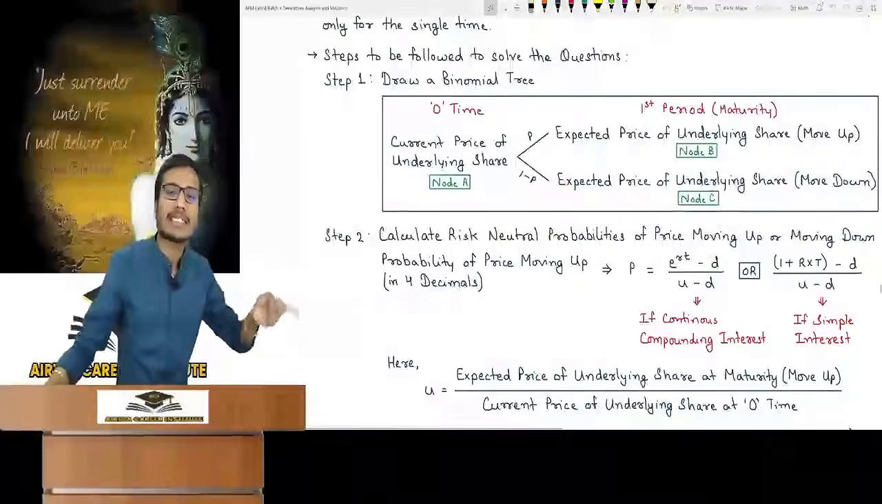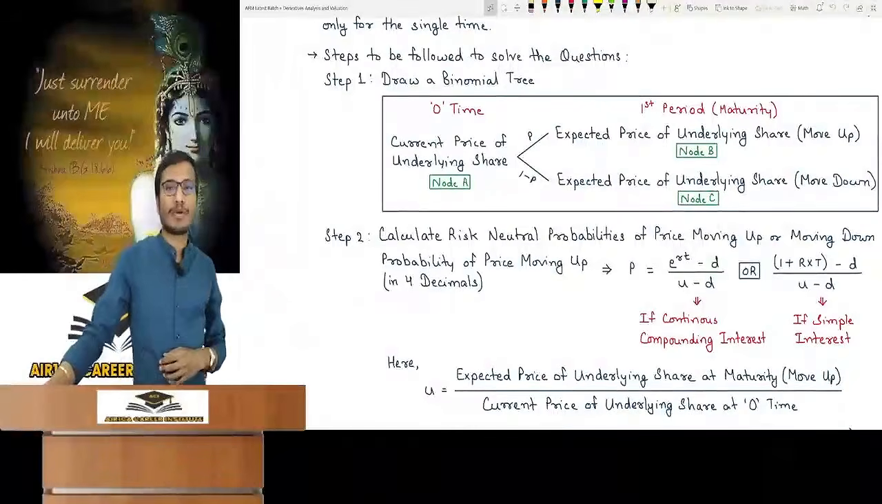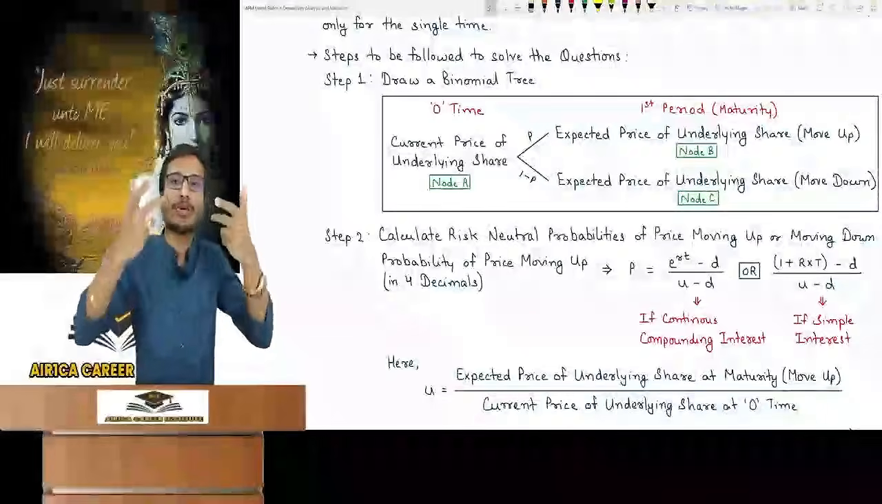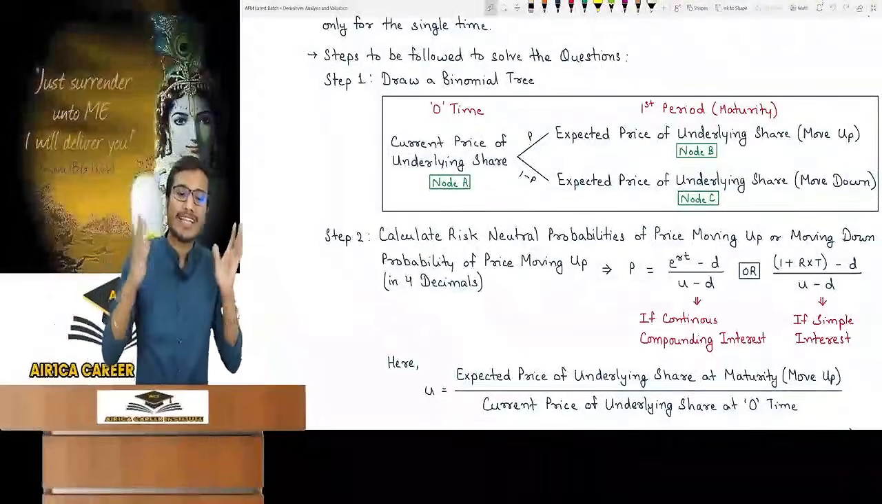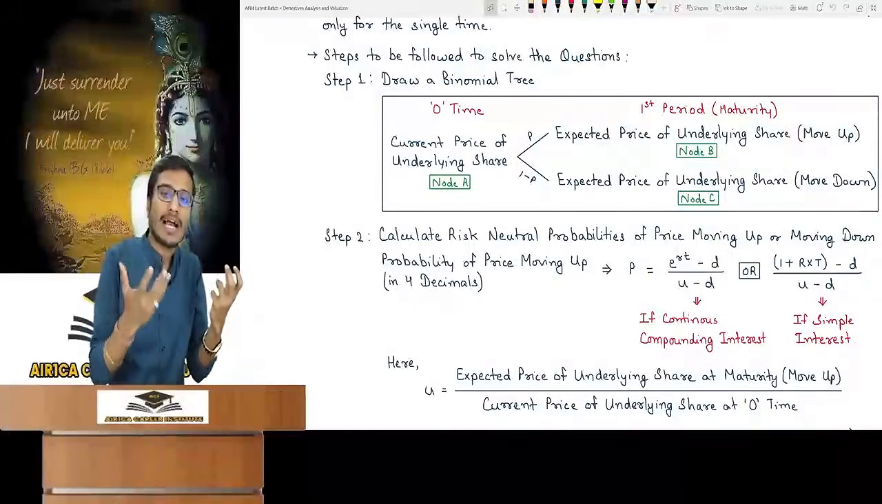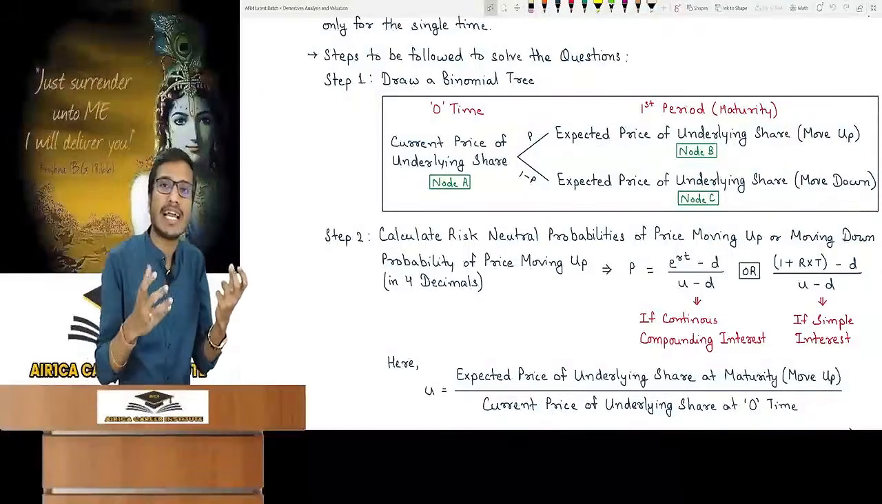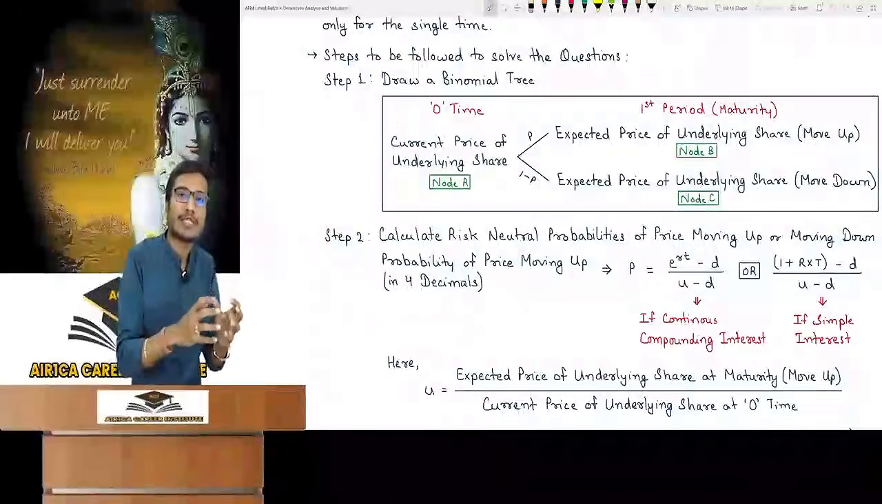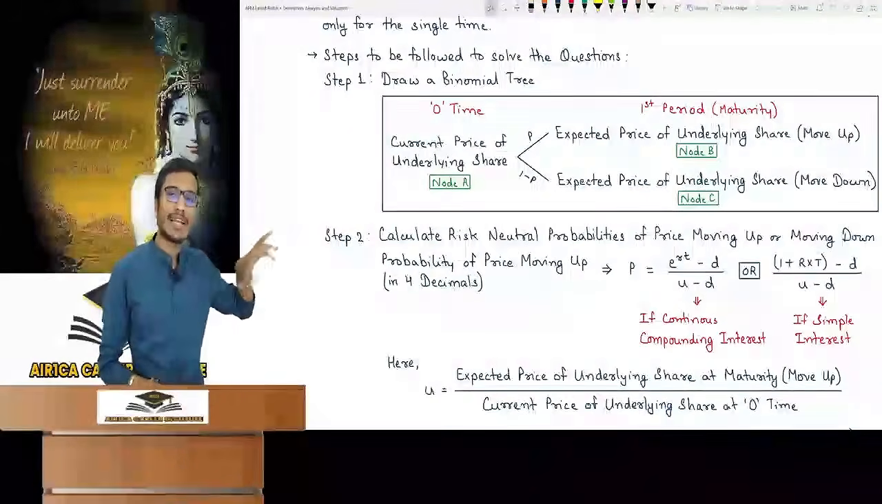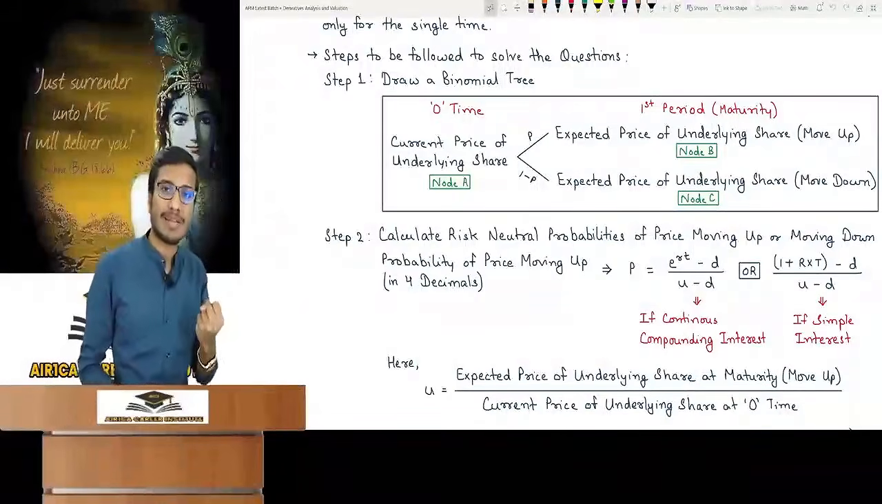We will calculate the risk neutral probabilities of the price moving up and moving down. The probabilities that we calculate here, the assumption we take is risk neutral. That's why it's called the risk neutral approach. We calculate the probabilities as risk neutral. What I said, the assumption in this model is that the return will be the same as the risk-free return we are getting in the market. The return that we are getting in a risk-free security is the same as the return given in the market on the option.